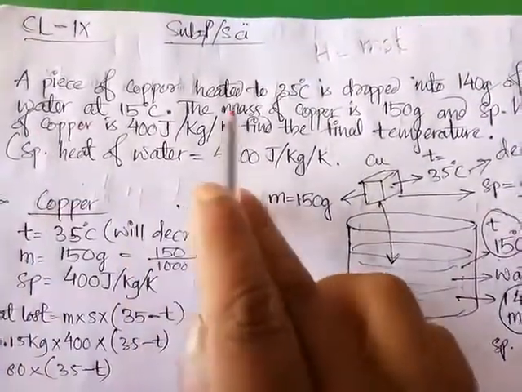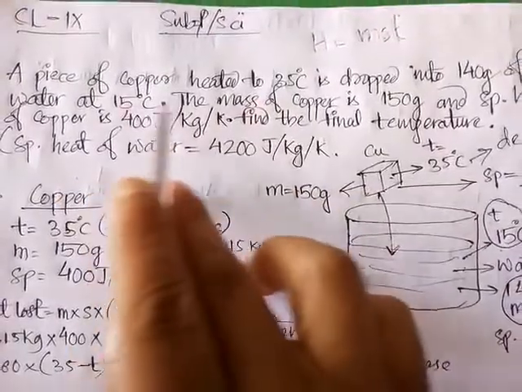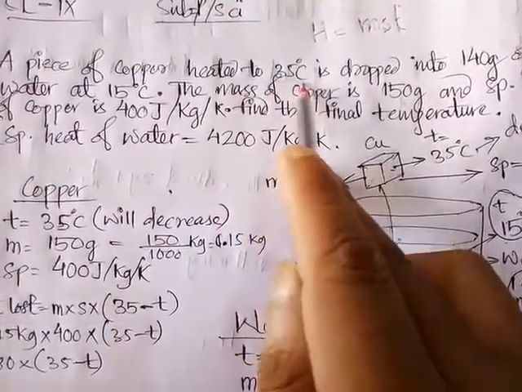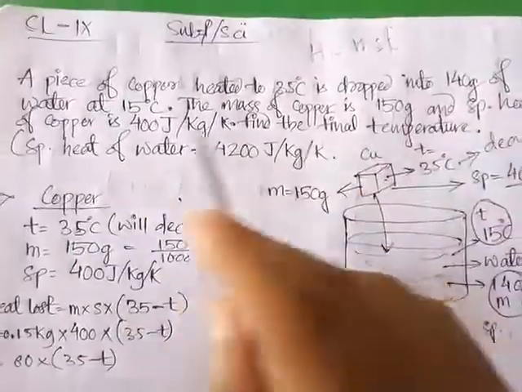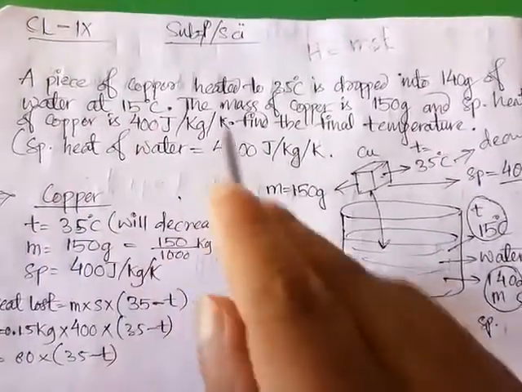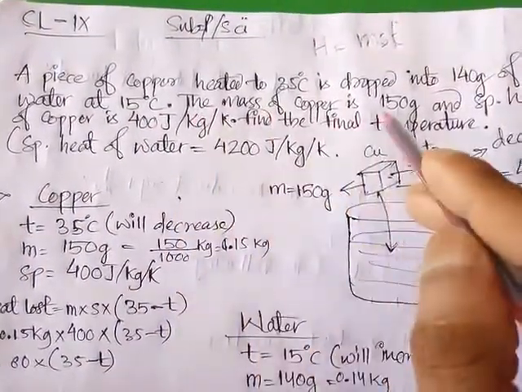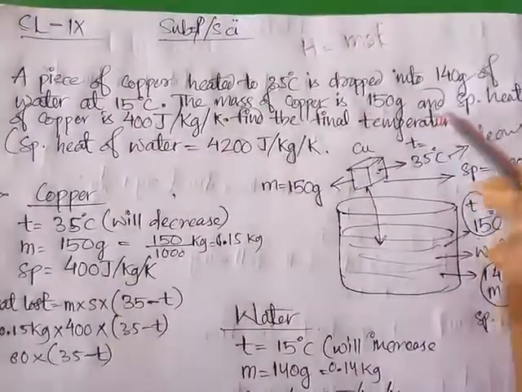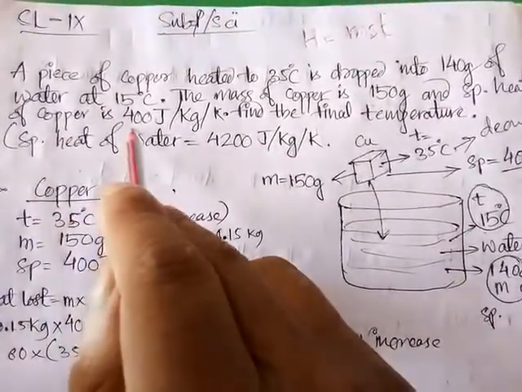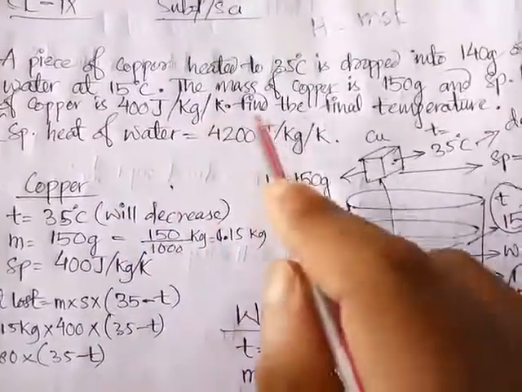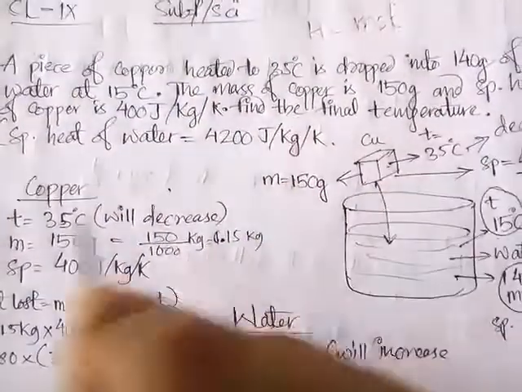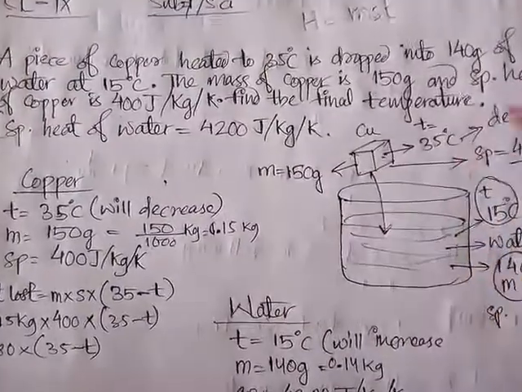A piece of copper heated to 35 degrees Celsius is dropped into 140 gram of water at 15 degrees Celsius. The mass of copper is 150 gram and the specific heat of copper is given as 400 joule per kg Kelvin. Find the final temperature. Okay, we need to find the final temperature.